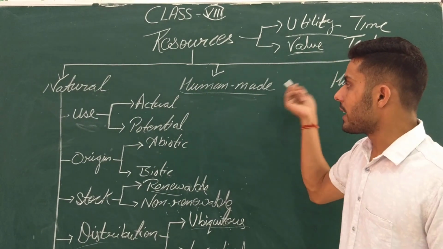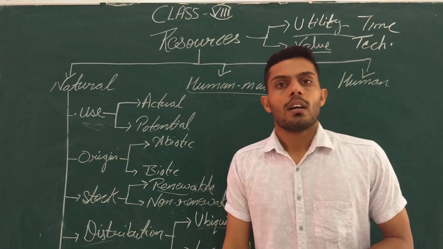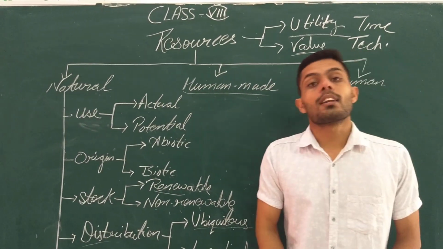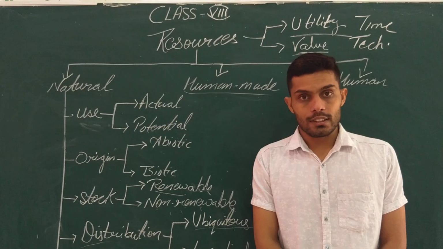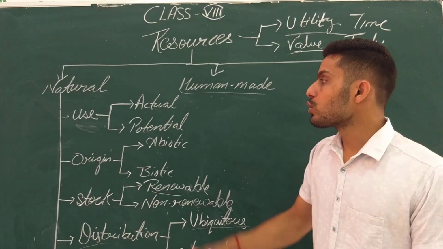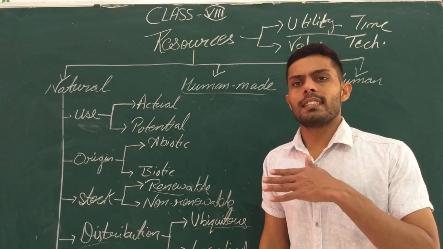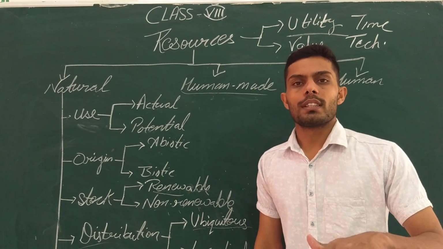Now what are human-made resources? Human-made resources means all the resources which we are changing from their original form according to our needs, and we are utilizing them to fulfill our demands. Those all things have been termed as human-made resources. We are changing their original shape, original base.